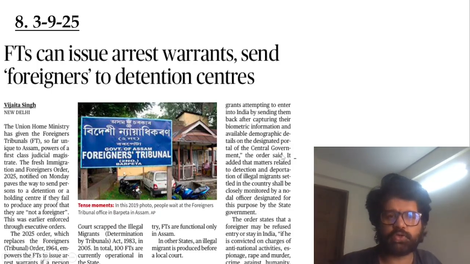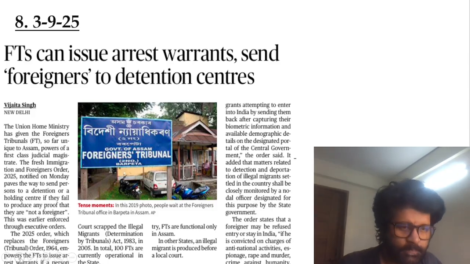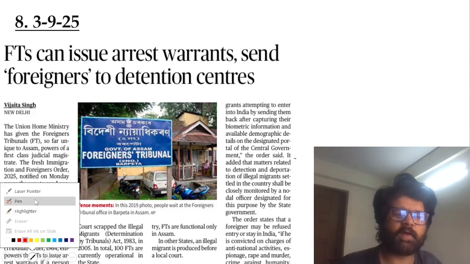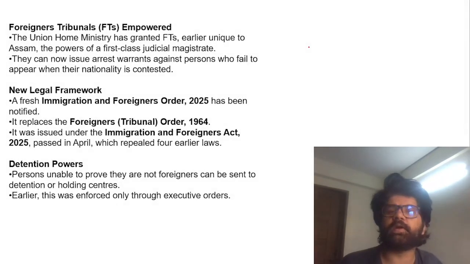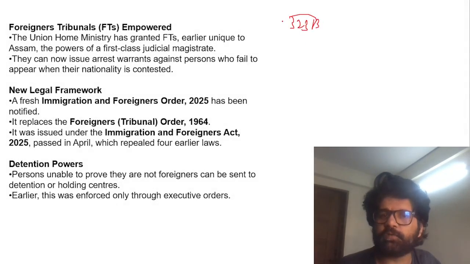FTs, foreigner tribunals, can issue arrest warrants and send foreigners to detention centers. So Assam's foreigner tribunals' power has been extended. That's what this article is talking about. These foreigner tribunals are created under Article 323B. This is the part which you have to keep in mind. Tribunals are created under 323A and 323B.